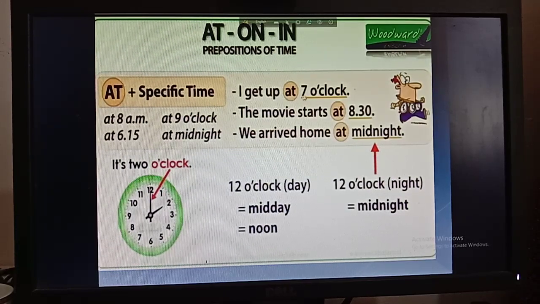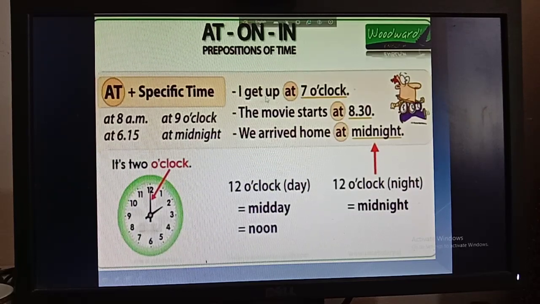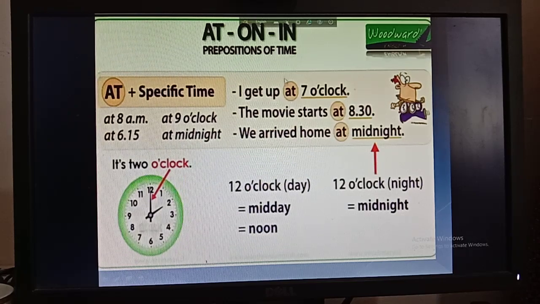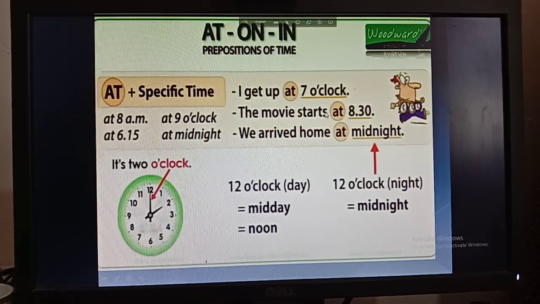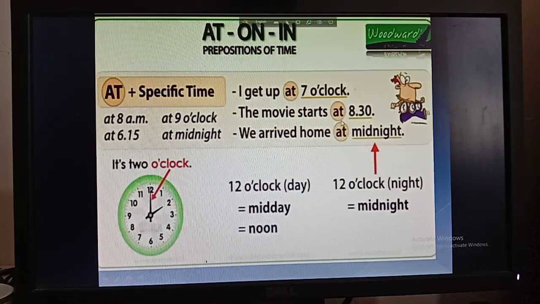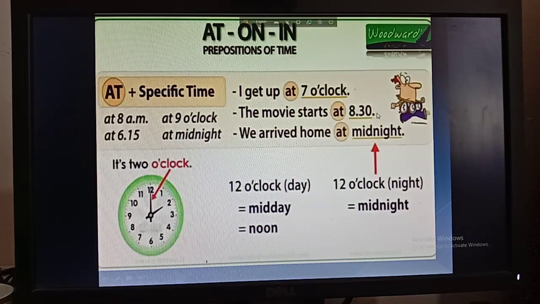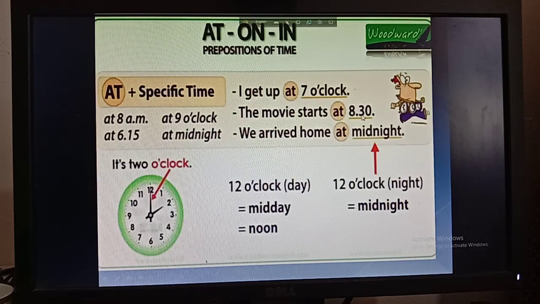Then the examples are: I get up at 7 o'clock. So 7 o'clock indicates a specific time, that's why you have to use at here. So we use at before a specific time, okay? Then number 2, the movie starts at 8:30. So 8:30 is also a specific time, you have to use at before this specific time.